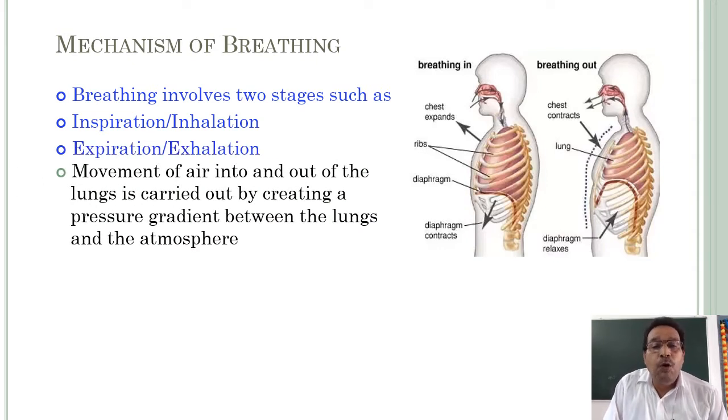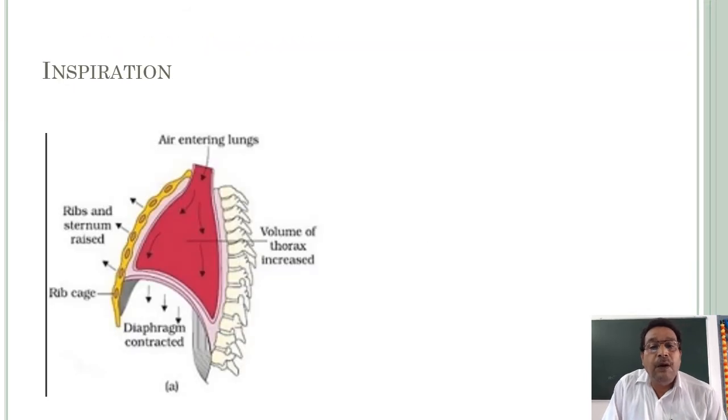Movement of air into and out of the lungs is carried out by creating a pressure gradient between the lungs and the atmosphere. The pressure gradient is the main reason. There is a difference between the pressure of the air present in the lungs and the atmospheric pressure.